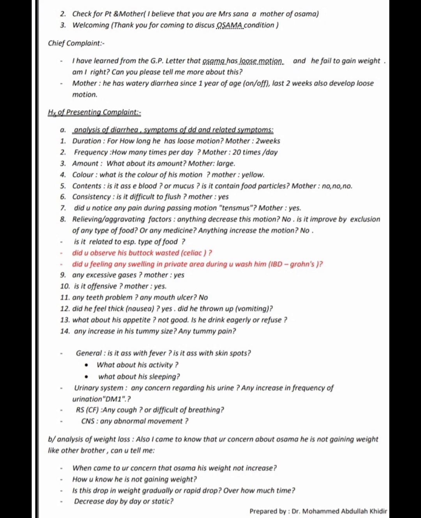What about its amount? Mother: large. What is the color of his motions? Mother: yellow. Is it associated with blood or mucus? Does it contain food particles? Mother: no. Is it difficult to flush? Mother: yes. Did you notice any pain during passing motion, tenesmus? Mother: yes. Is there any relieving or aggravating factor, anything that decreases the motions? No. Is it improved by exclusion of any type of food or any medicine? Anything that increases the motions? No. Is it related to a special type of food?